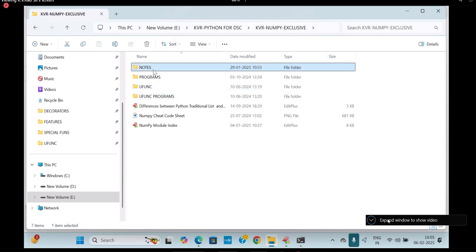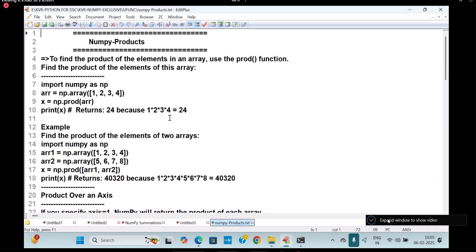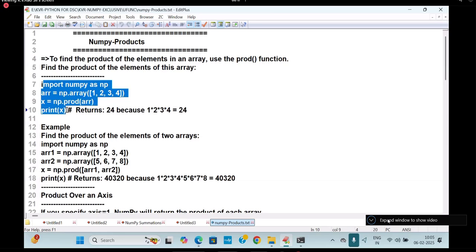Next execution I will go for it. Next one is I'll go to products. Spell out products. How many? Two. More number of products you have already seen. And let me open because it is open. It is easy. That's why I'm showing directly to you, because I prepared it systematically. To find the product of elements in the array, we use what? PROD function. Already we know dot, matmul, multiply, inner, outer, all those things you know. But additionally we are getting product. What is the product of 1 into 2 into 3 into 4? 24. This is called a product. Not difficult, simple only.